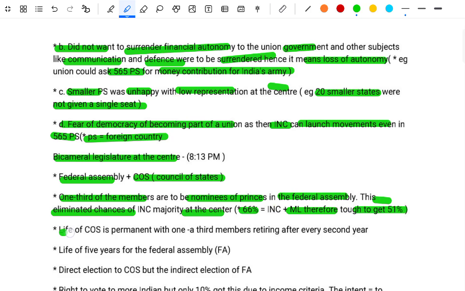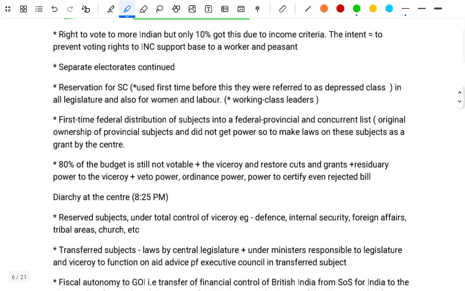The life of the Council of States is permanent, with one third of the members retiring after every second year. The life of the Federal Assembly, FA, is 5 years. There was direct election to the COS but indirect election of the FA. Right to vote was given to more Indians, but only 10% got this due to the income criteria.